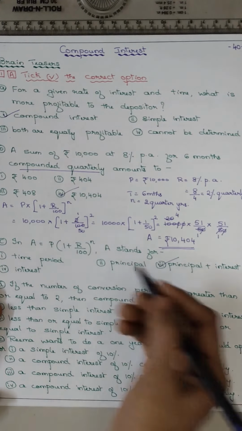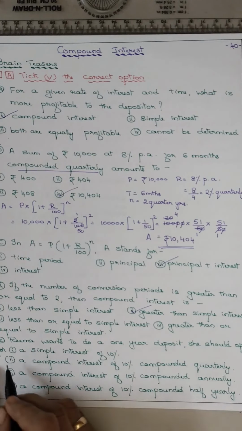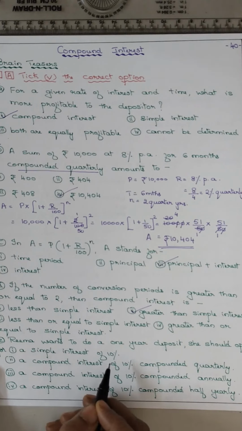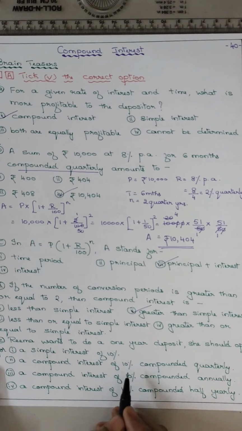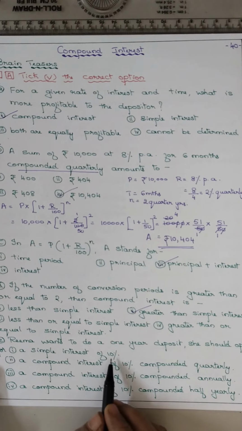Okay, Rima wants to do a 1-year deposit. One should opt for a simple interest of 10%, a compound interest of 10% compounded quarterly, a compound interest of 10% compounded annually, or a compound interest of 10% compounded half yearly. So it is 10%, the rate of interest is same, but the time is different.